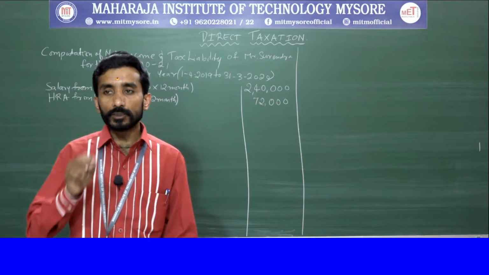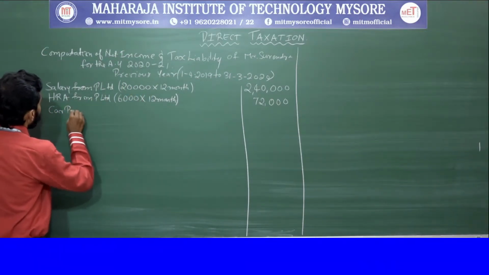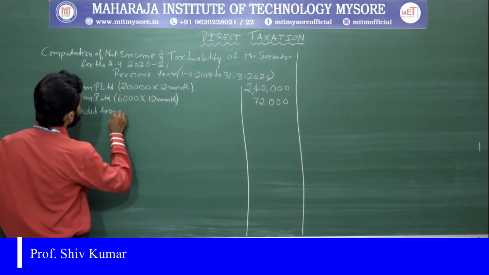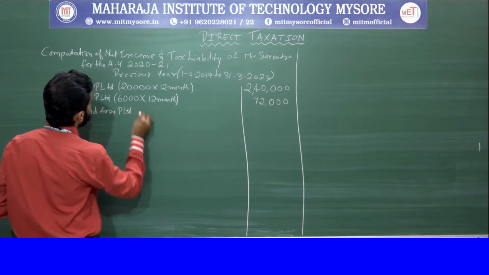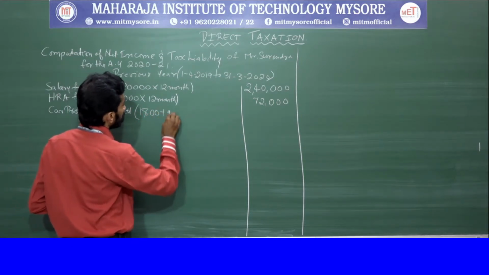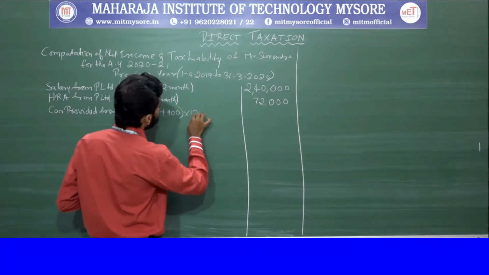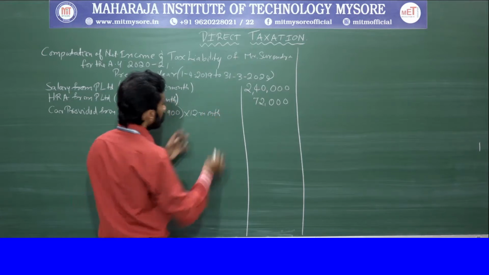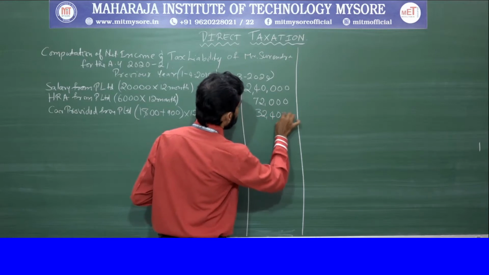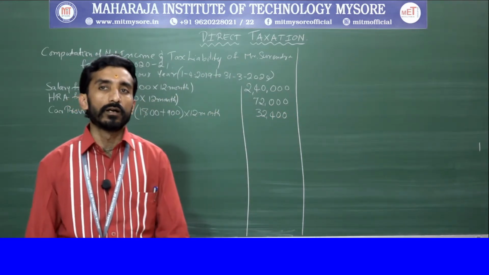So into 12 you need to calculate: car provided from P Limited, 1800 plus 900, that is the driver's salary, into 12 months. So this is 32,400.